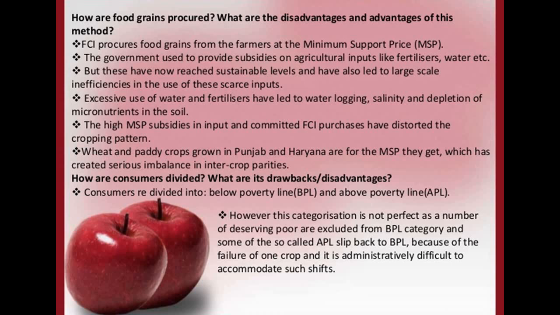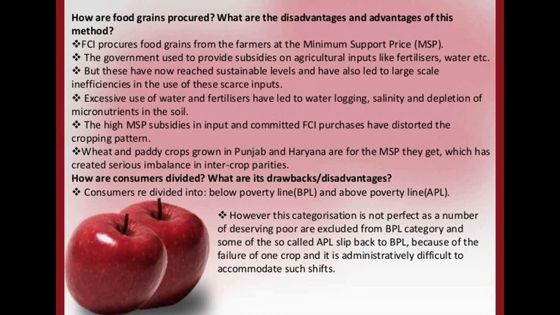That is instituted depending on whether they are below the poverty line or above the poverty line, so it is not going to be given to all of them. Consumers have been divided into those below and above the poverty level.